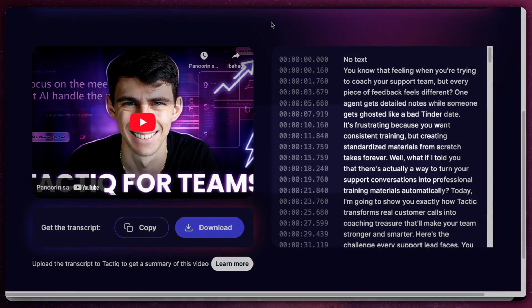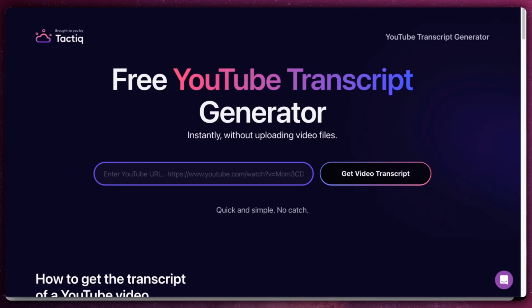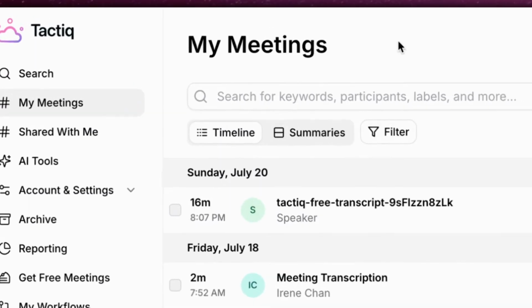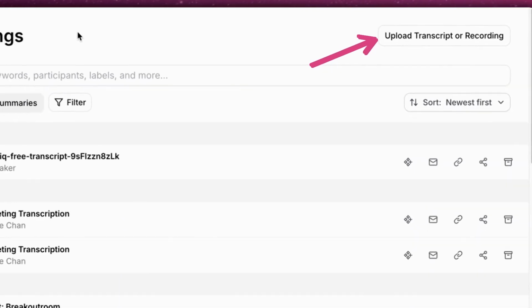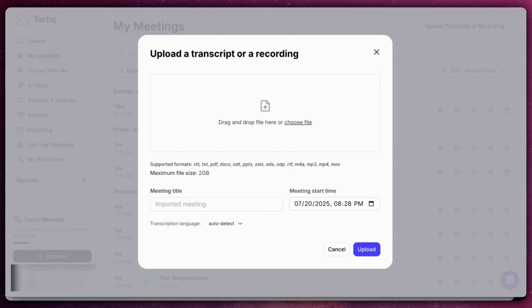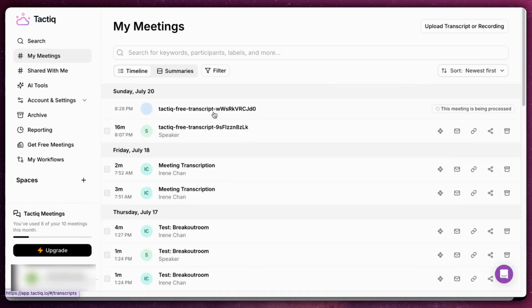Once you have your transcript, the next step is to sign up for a free Tactiq account if you haven't done so already. After logging in, navigate to the dashboard and click on My Meetings. You will find an option that says Upload Recording in the upper right corner. Click it, then select your downloaded transcript file and hit upload. Once the file is uploaded, you can select it from your meetings list.